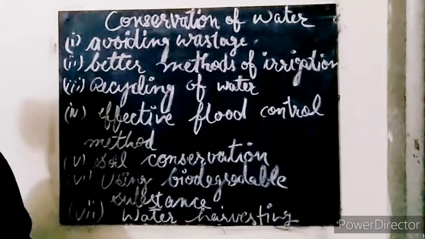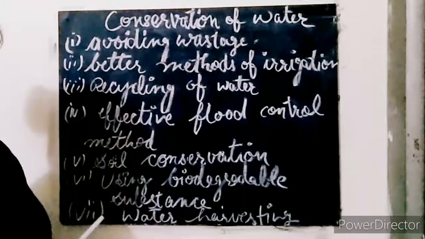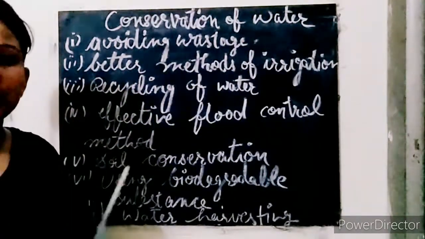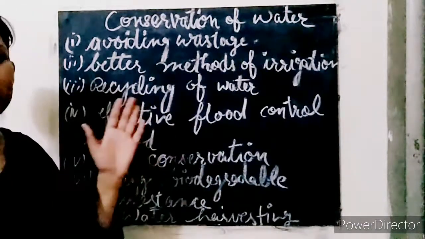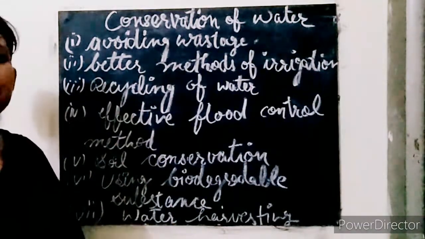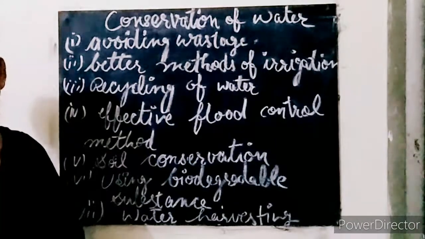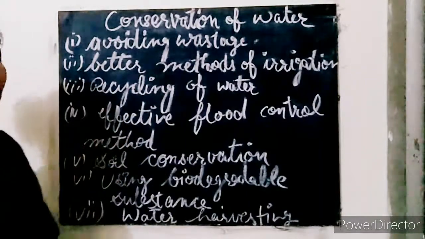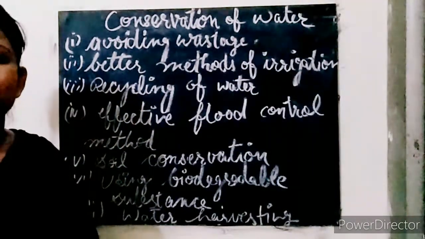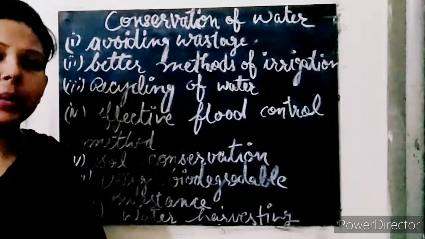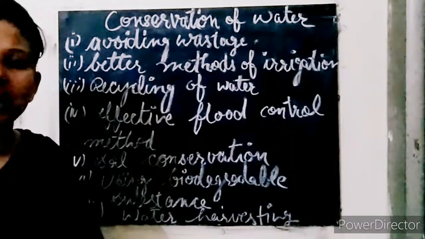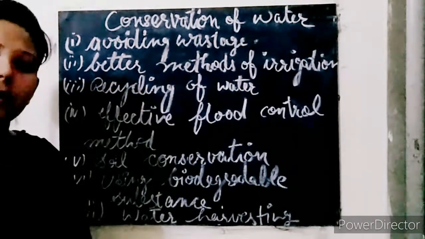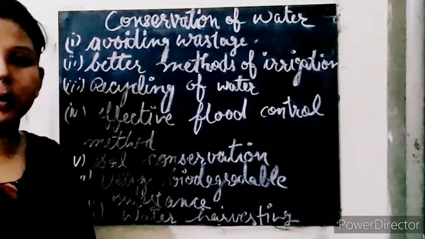Clear? So here is our last topic of today, conservation of water. We learned so many reasons by which we can cause water pollution, but if we want to conserve water, what can be the right ways for conserving water? First of all, we have avoiding wastage. We should avoid wastage of water. For example, while brushing your teeth, you keep the tap open, so it shouldn't be done. Use only the water you require.